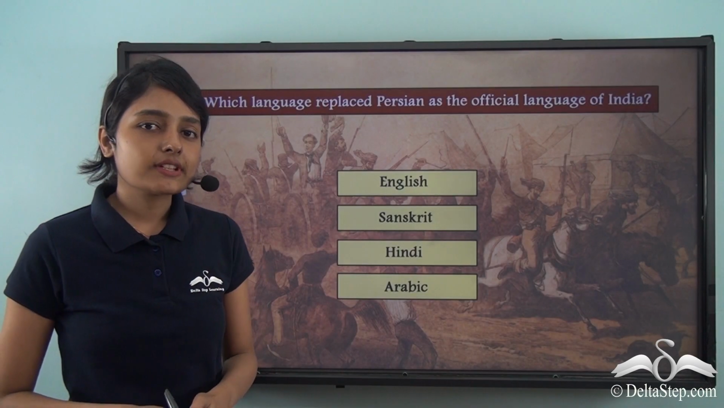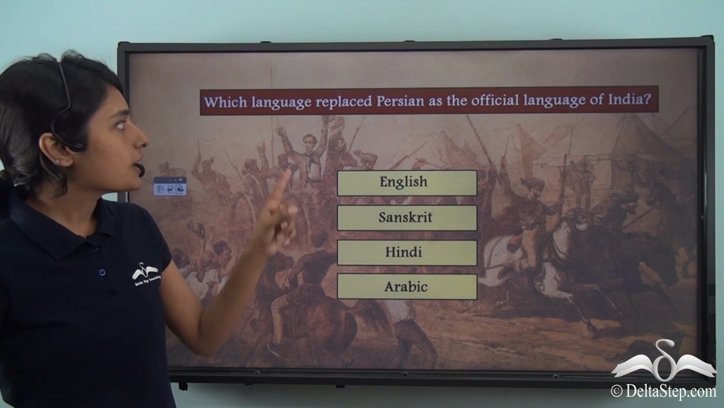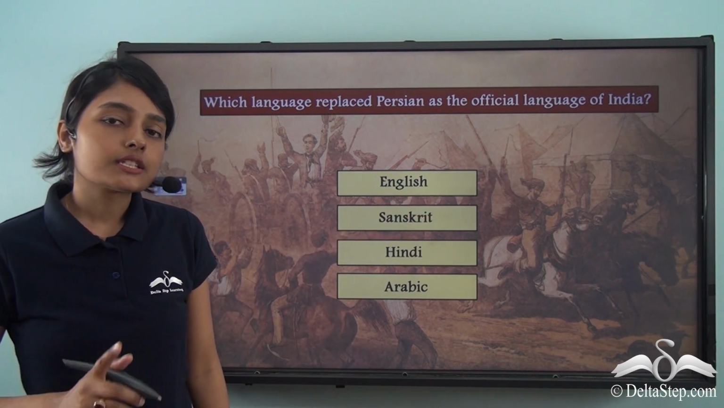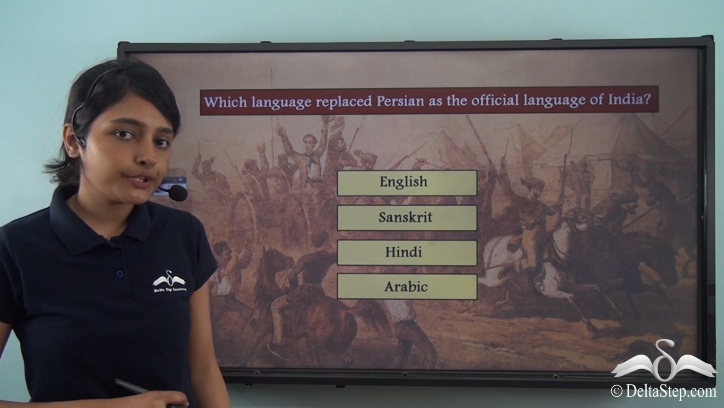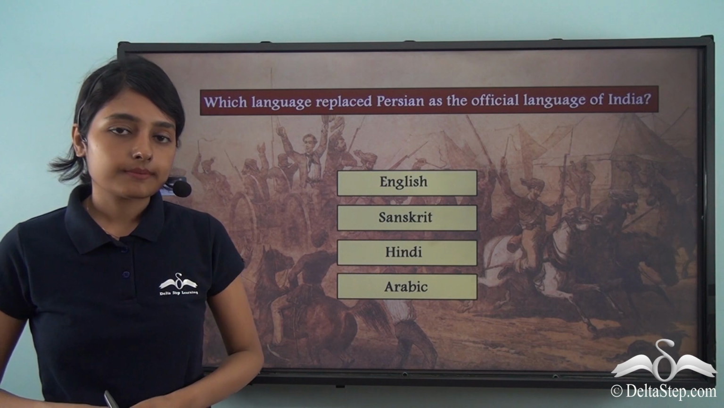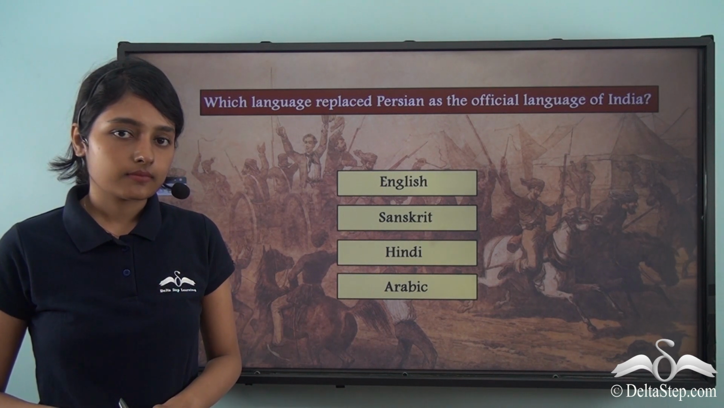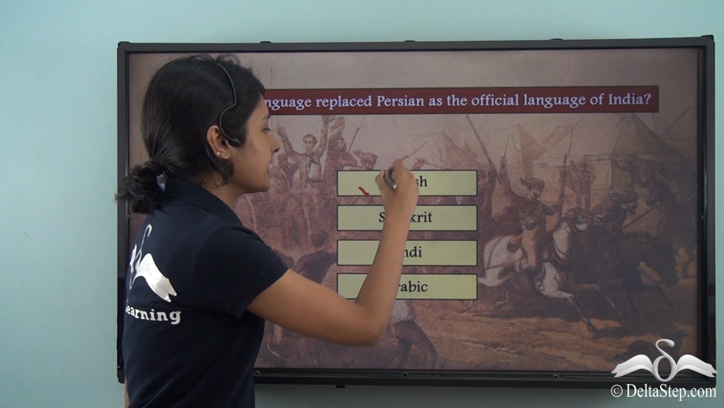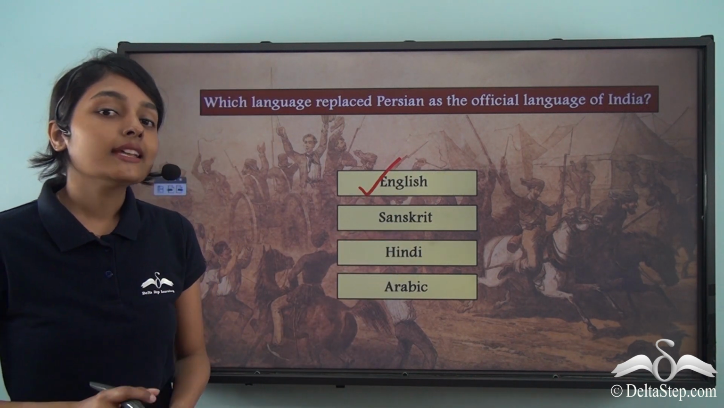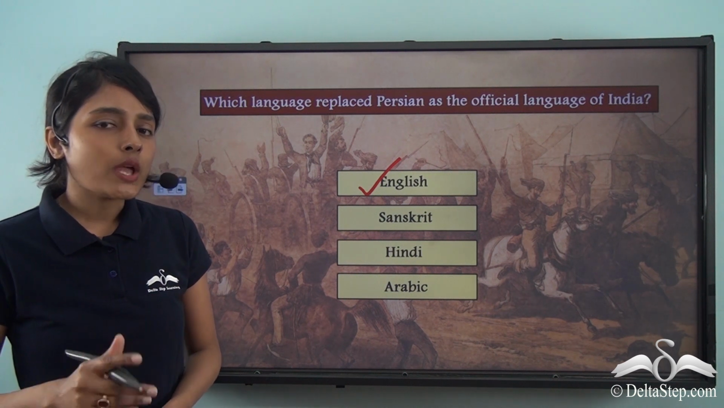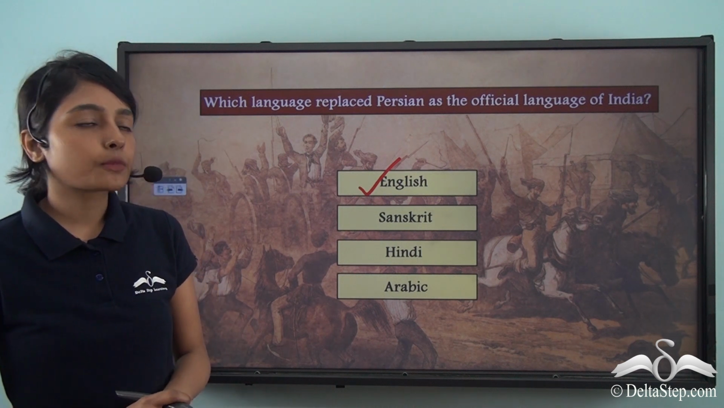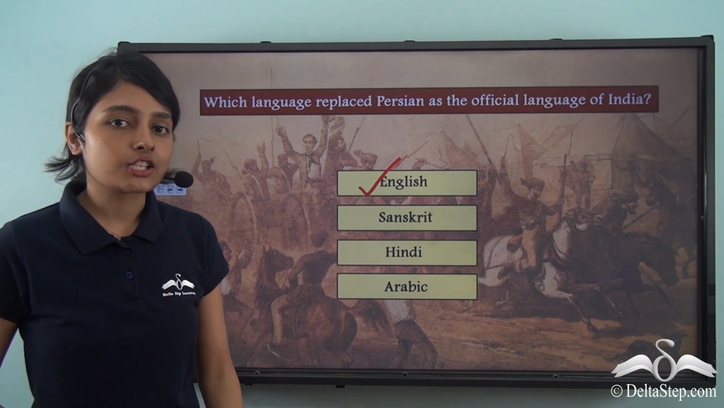Now before proceeding with this lesson, let me ask you a question. Which language replaced Persian as the official language of India during the rule of the East India Company? Was it English, Sanskrit, Hindi or Arabic? Well, the correct answer is English. English was the language of the Britishers who had come to rule the Indian subcontinent. And when they assumed power over the land, they changed the official language of the subcontinent from Persian to English.